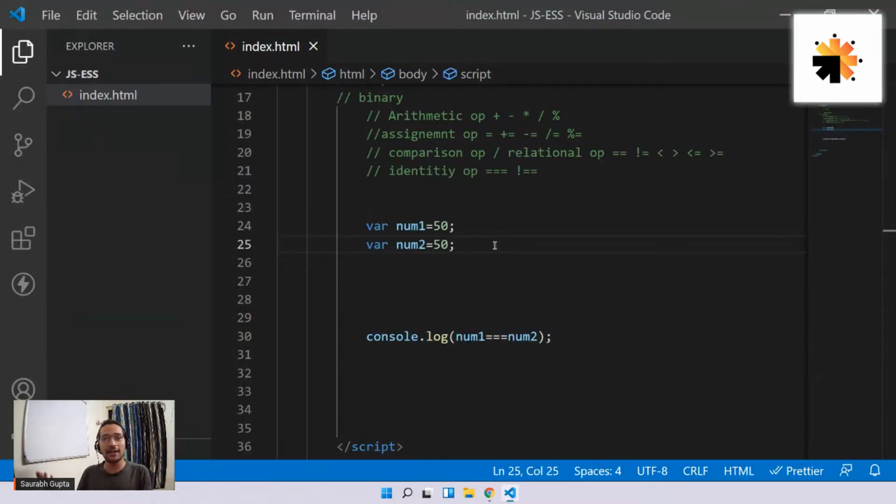It is exactly like double equal to, but double equal to has a problem that it doesn't identify if the type of the data is same. It only sees if they look same. Okay, that's why we should start using triple equal to.